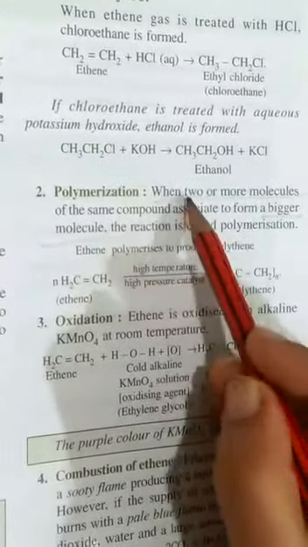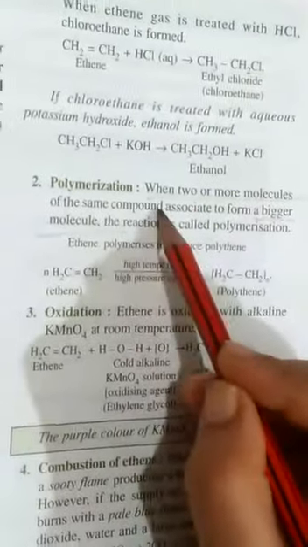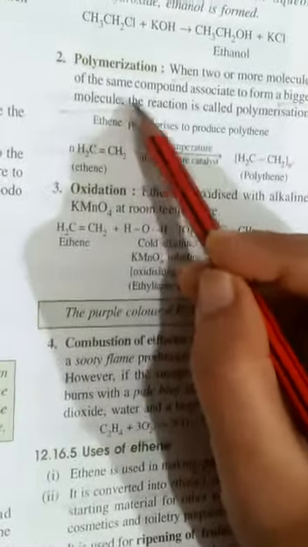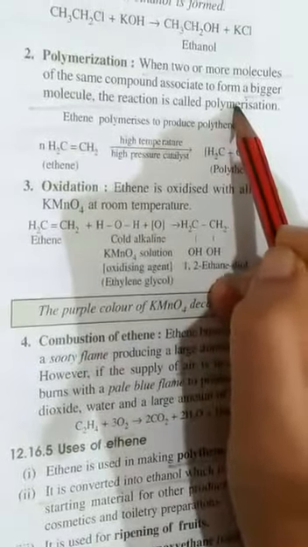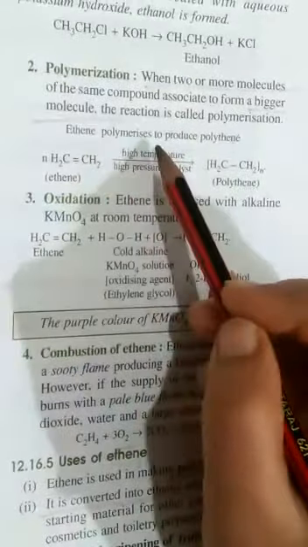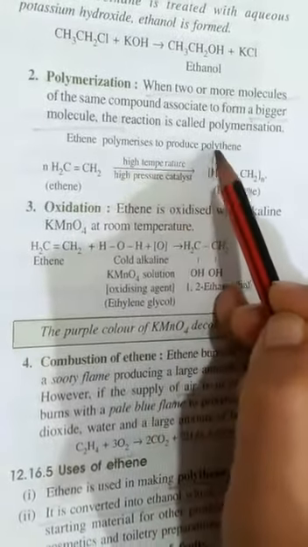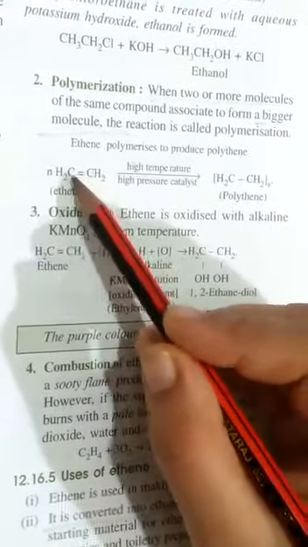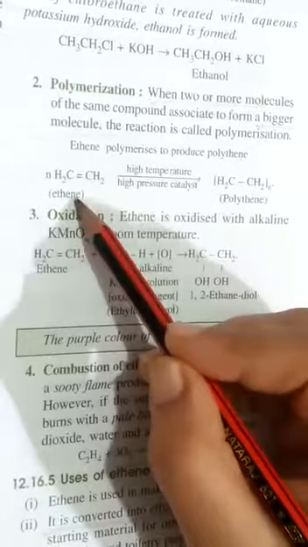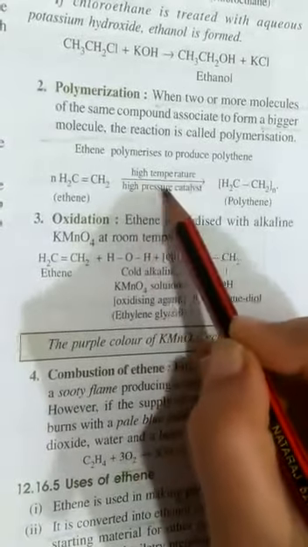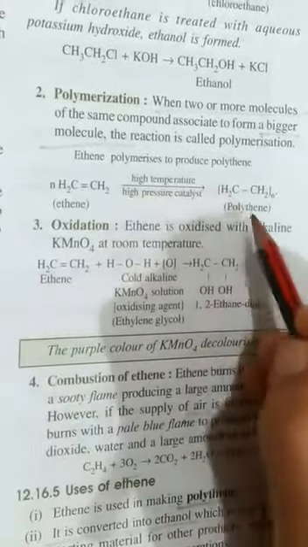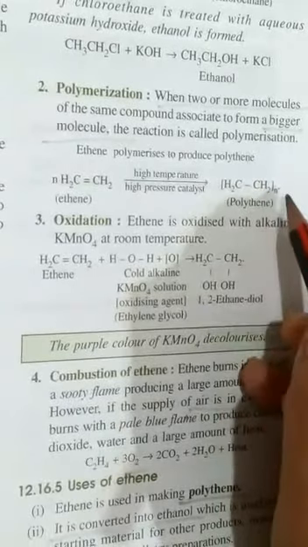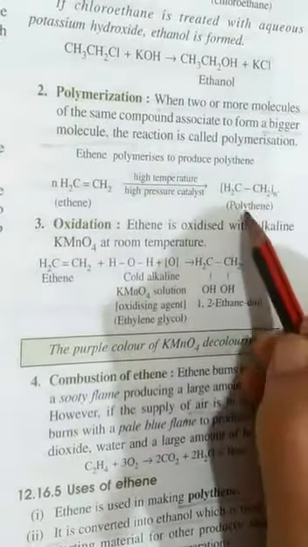Polymerization: when two or more molecules of the same compound associate to form a bigger molecule, that is, a smaller molecule converts into a bigger molecule, the reaction is called polymerization. Ethene polymerizes to produce polyethene, that is, n number of CH2 double bond CH2, ethene, at high temperature and high pressure with a catalyst will produce CH2 single bond CH2, in n numbers, so polyethene.